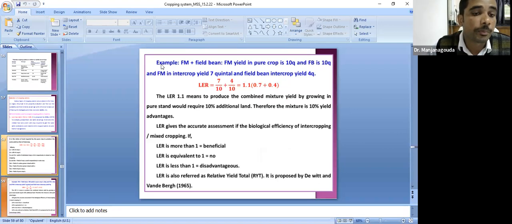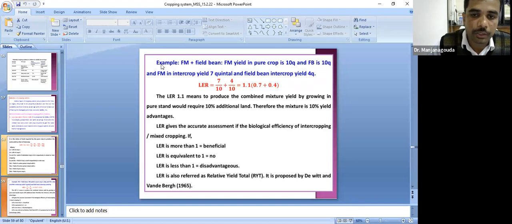Intercropping is beneficial when LER is more than 1. When LER equals 1, there is no yield advantage, and there is not much influence in growing intercrops. And when LER is less than 1, there is a disadvantage in yield. LER is also termed relative yield total. Please note this down. LER is also known as relative yield total.